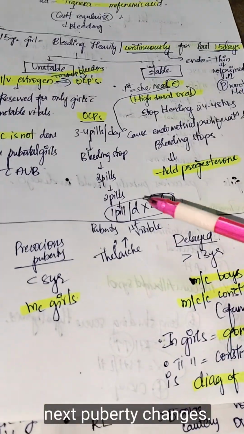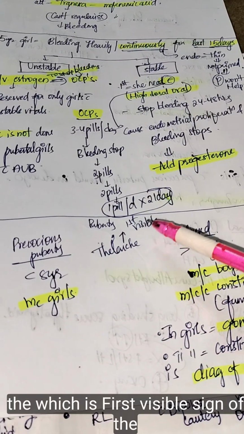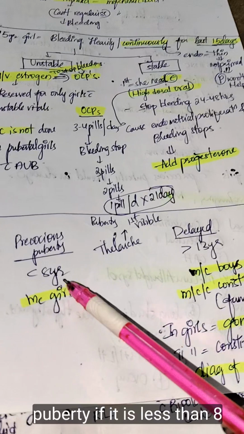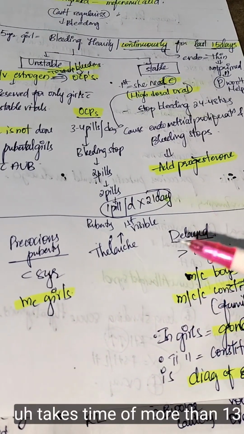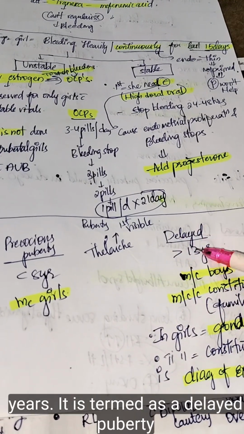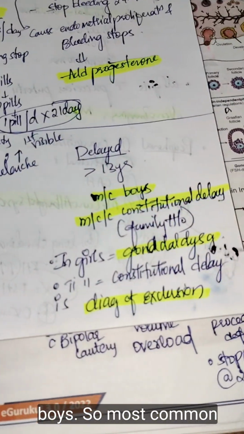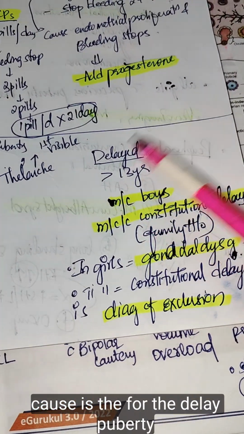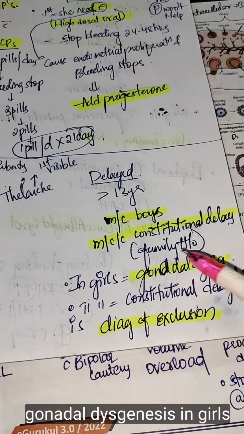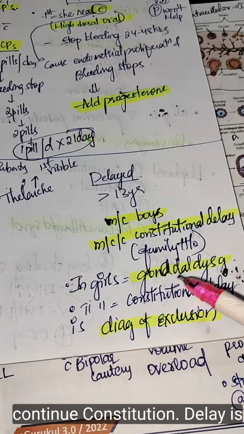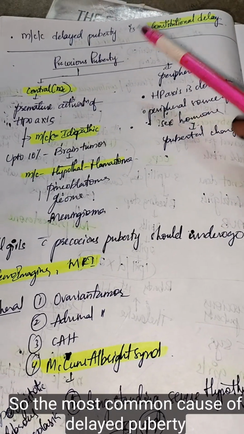Next, puberty abnormalities. Thelarche is the first visible sign of puberty. If it occurs at less than 8 years, it is termed precocious puberty. If thelarche takes more than 13 years, it is termed delayed puberty. Precocious puberty is more common in girls and delayed puberty is more common in boys. The most common cause of delayed puberty is constitutional delay, where family history is present. In girls, it is gonadal dysgenesis, and in girls constitutional delay is a diagnosis of exclusion. So the most common cause of delayed puberty is constitutional delay.